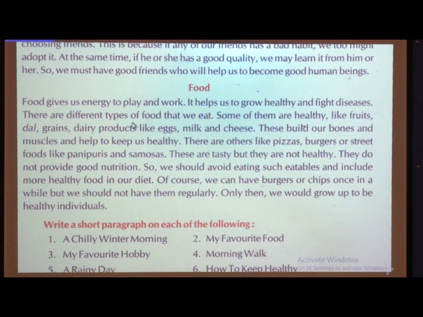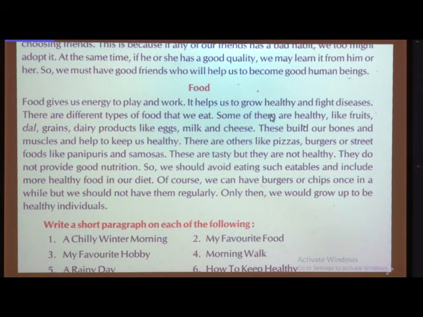We eat varieties of food daily. Okay, we eat many types of food daily. Which are they? Some of them are healthy. They are healthy food like fruits. Fruits are very healthy to eat. Then dal, grains, dairy products like eggs, milk and cheese.